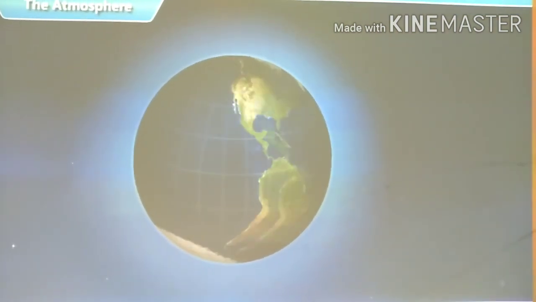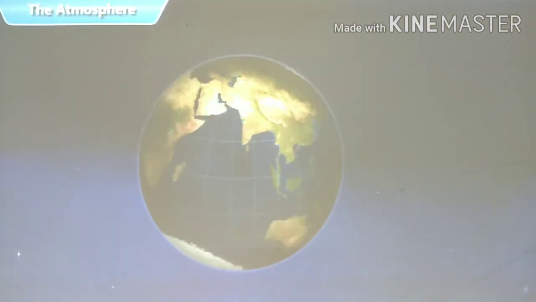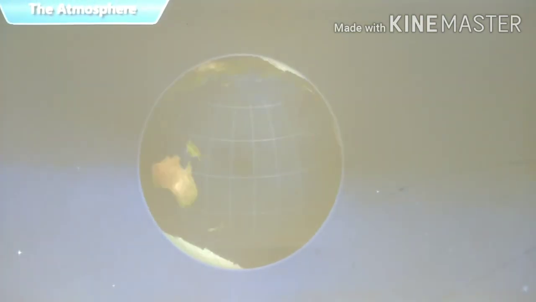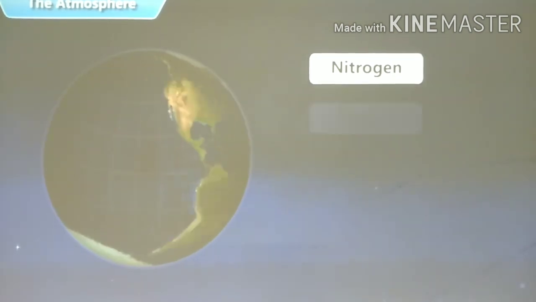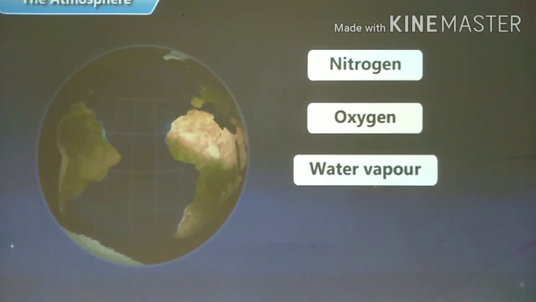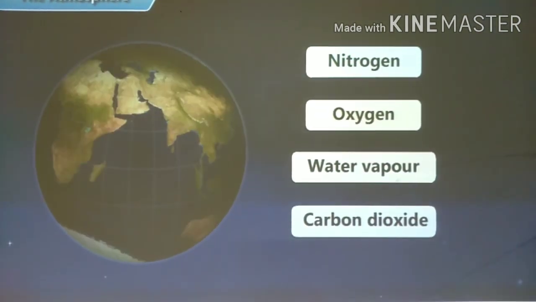The envelope of air around the earth is called the atmosphere. As we go higher from the surface of the earth, the air in the atmosphere becomes rarer. The atmosphere consists of a mixture of gases, namely nitrogen, oxygen, water vapor, and carbon dioxide.